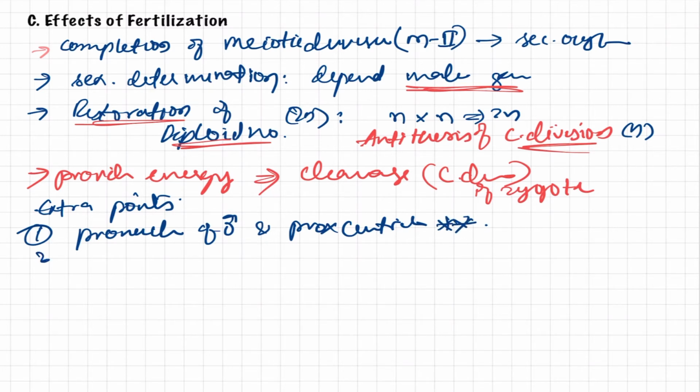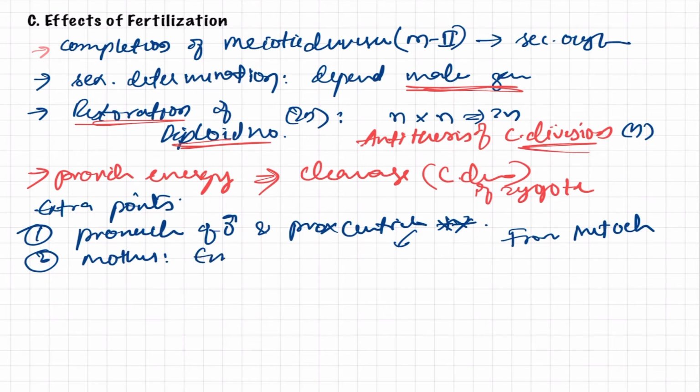Another important question usually asked is, from where does the embryo receive mitochondria, from male or female, mother or father? The answer is mother.